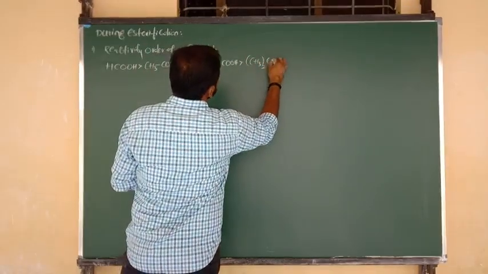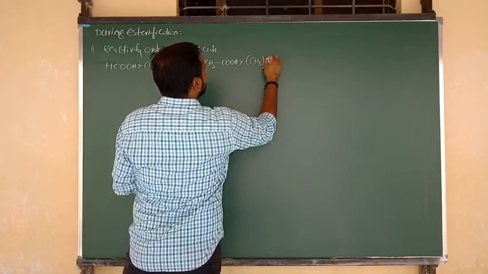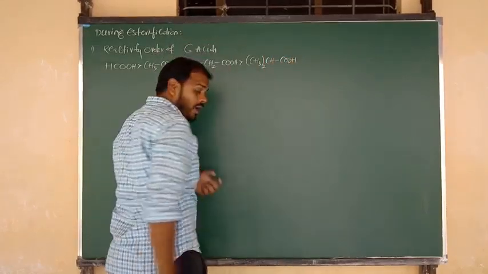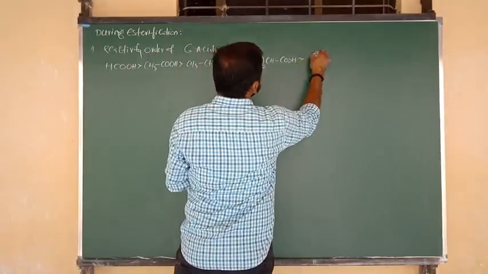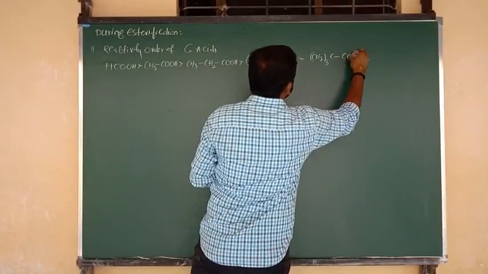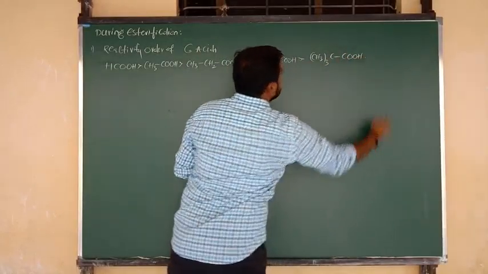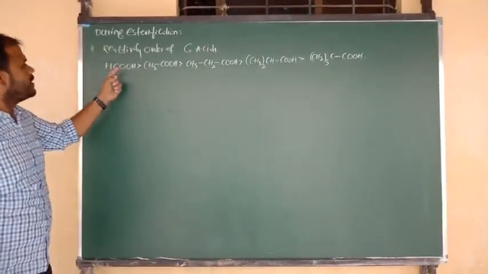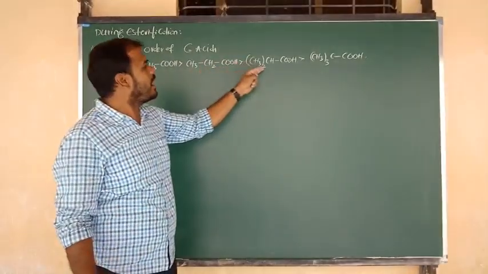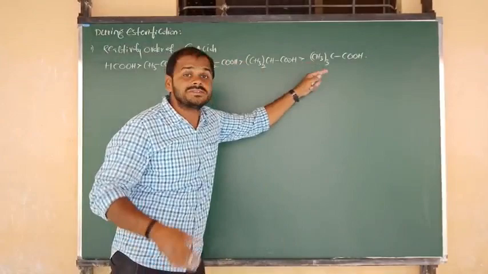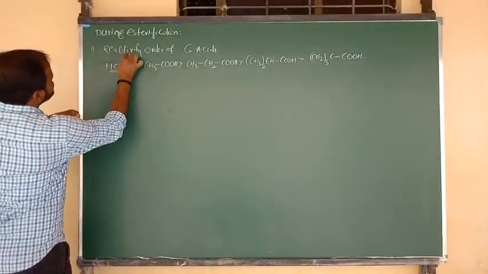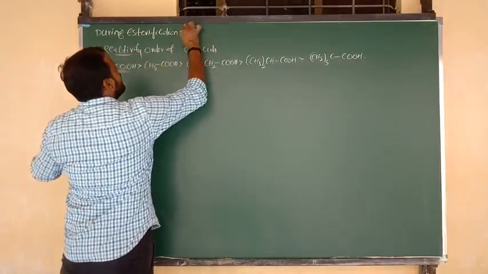CH3 taken twice, bonded to CH, again bonded to COOH. After that we can write trimethyl acetic acid. The formula is CH3 taken twice, C, and C bonded to COOH. So simple, and here one methyl, now two carbon forms are there, and here again more bulky, highly bulky. So simple carboxylic acids are more reactive towards esterification.